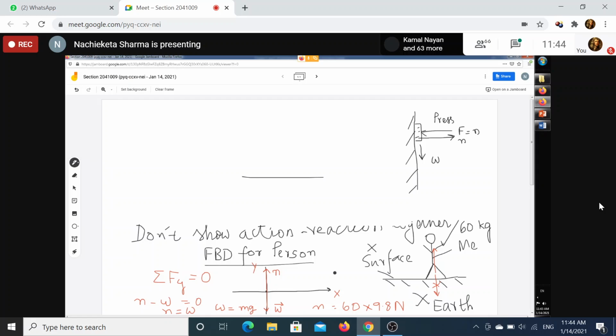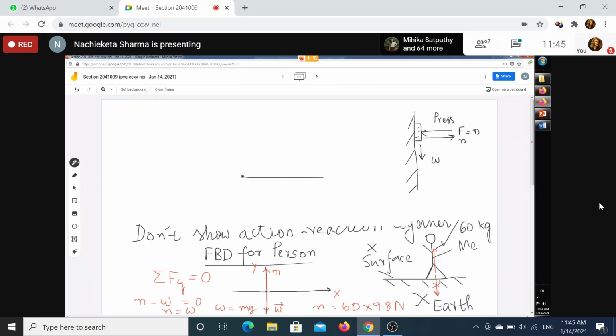The weight and the normal force here don't have any connection, so I cannot find a relation between them. So where they will have a connection, that is important.